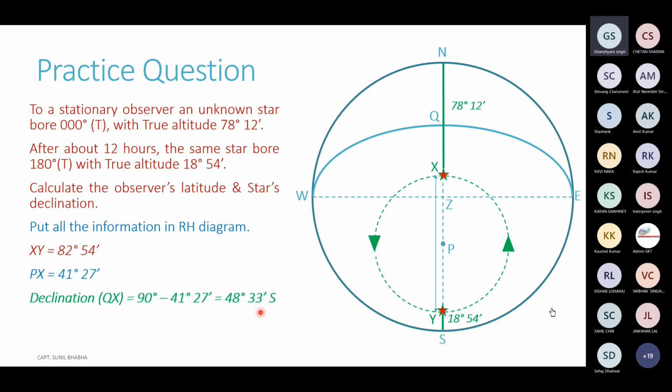And we can see in the diagram that the star is south of the equinoctial, so the declination is south.